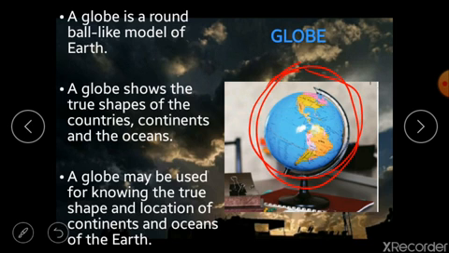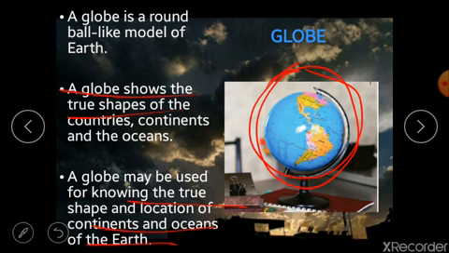The true shapes of all countries, oceans, and continents cannot be shown on a flat map. So, we use a globe to know about the true shape and location of the continents and the oceans. Right? A globe shows the true shapes of the continents, and it may also be used for knowing the location of continents and oceans on the earth.